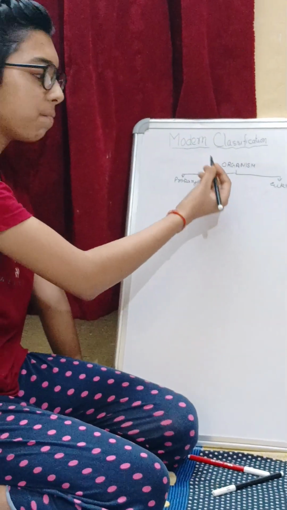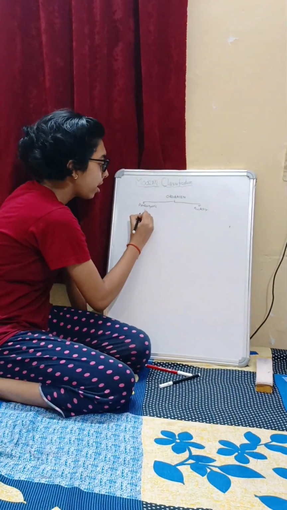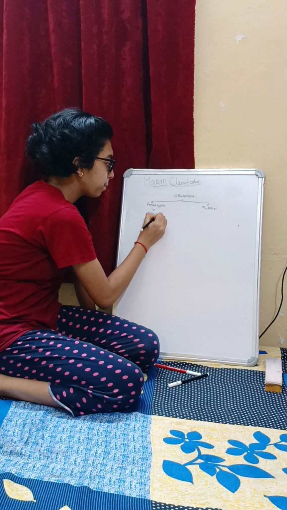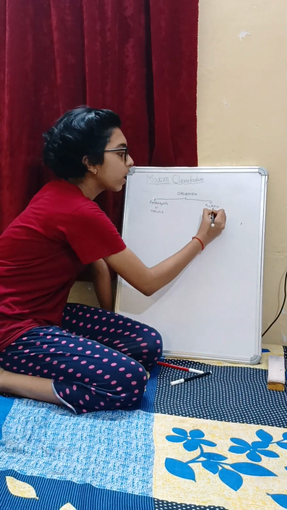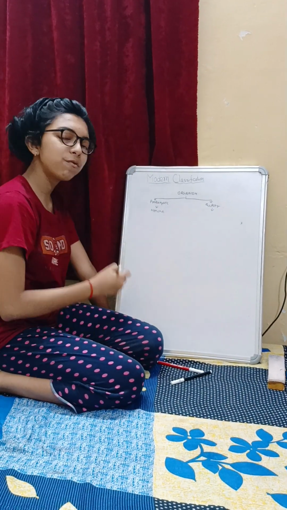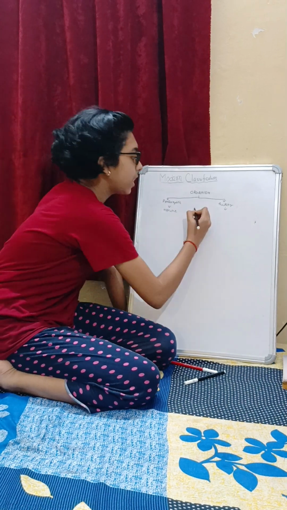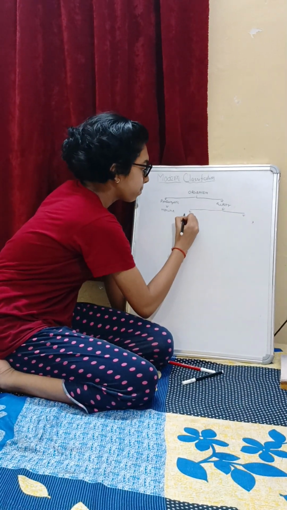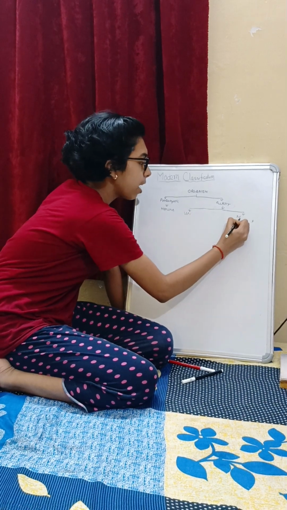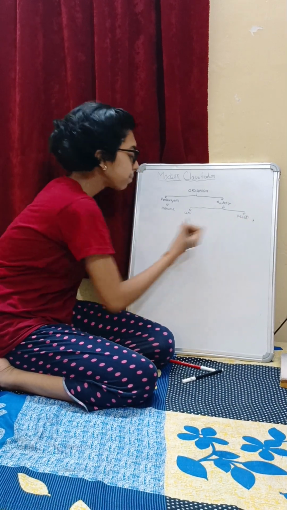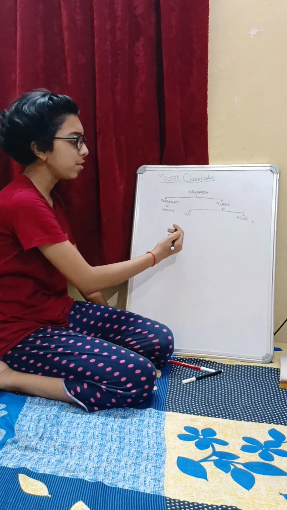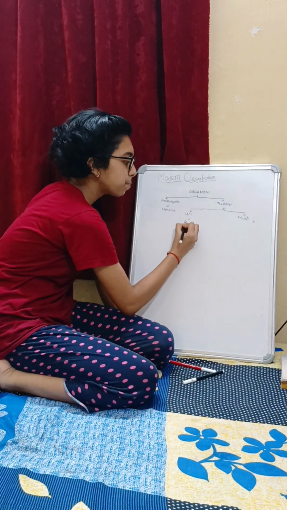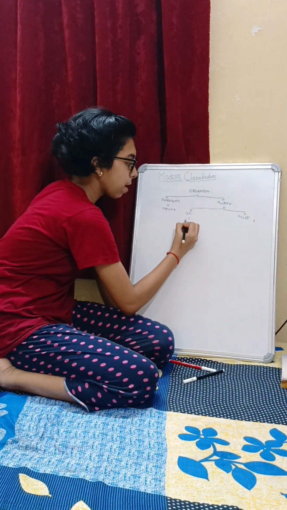The organisms which are prokaryotic are classified as Monera. Now, the organisms which are eukaryotic are further classified into two, that is unicellular and multicellular. Now, the eukaryotic unicellular organisms are known as Protista,